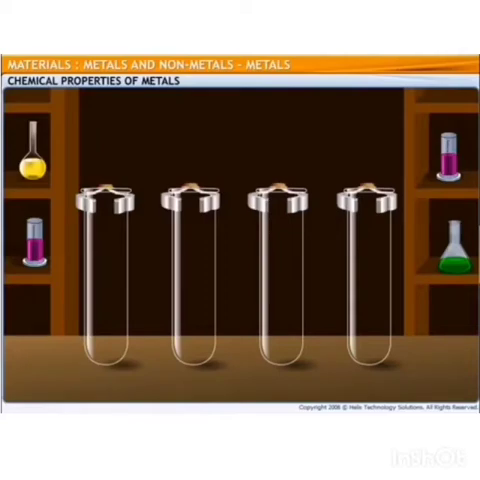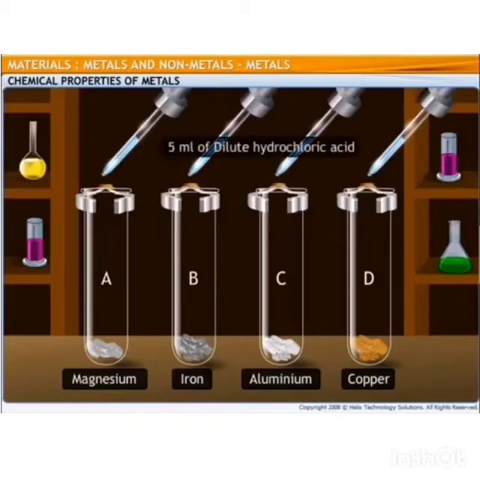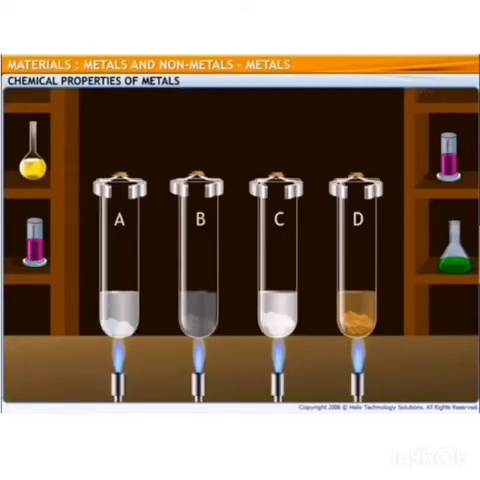Let's try an experiment to understand how this happens. Let's take 4 different metals: magnesium, iron, aluminium, and copper in 4 different test tubes A, B, C, and D, respectively. To these test tubes, we add 5 ml of dilute hydrochloric acid or sulfuric acid using a dropper. Now heat the test tubes gently using a Bunsen burner. Hydrogen gas is liberated.